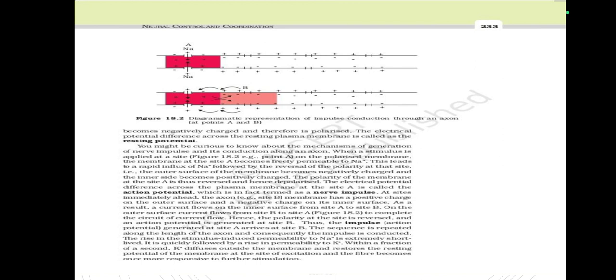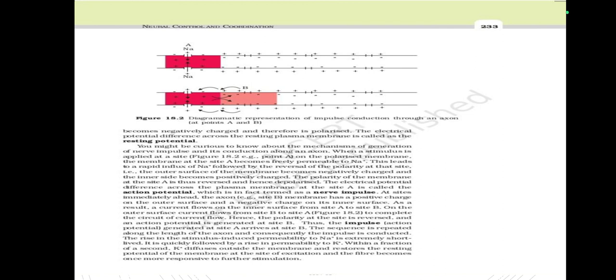This leads to a rapid influx of sodium ion, followed by the reversal of the polarity at that site. That is, the outer surface of the membrane becomes negatively charged and the inner side becomes positively charged. The polarity of the membrane at the site A is thus reversed and hence depolarized.